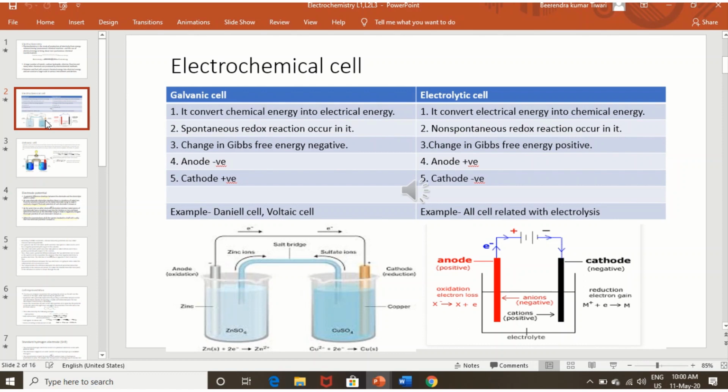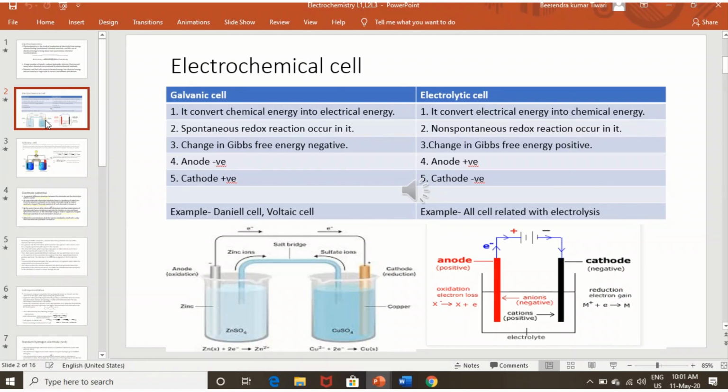We know, or if we don't know then remember, that for a spontaneous process delta G is always negative, and for a non-spontaneous process delta G is always positive. In a galvanic cell generally the anode is negative and the cathode is positive.